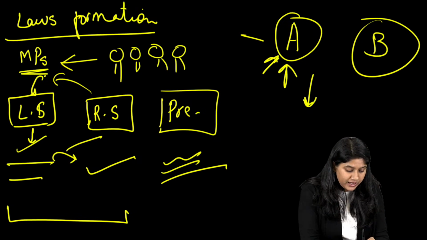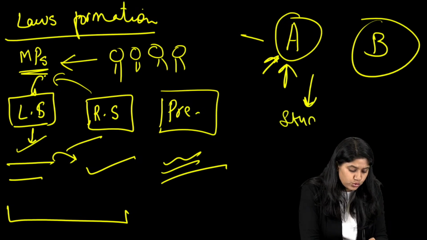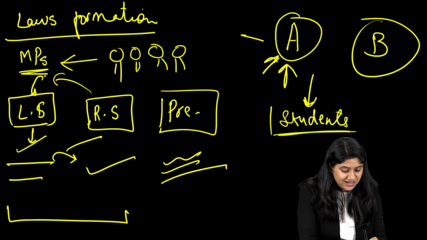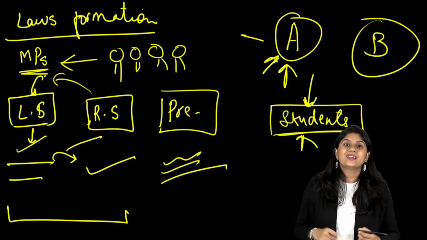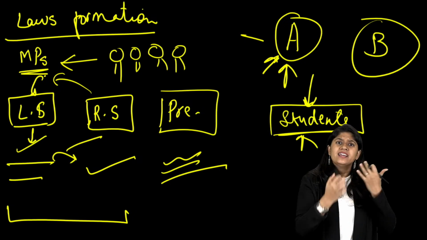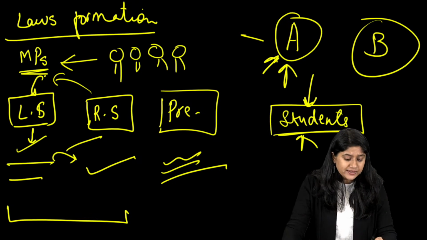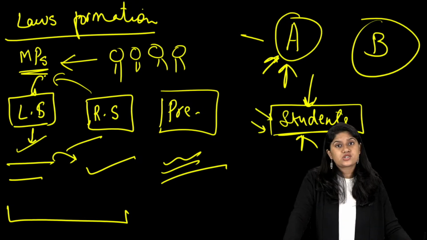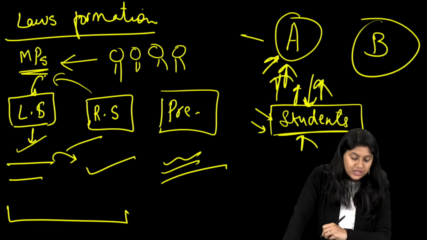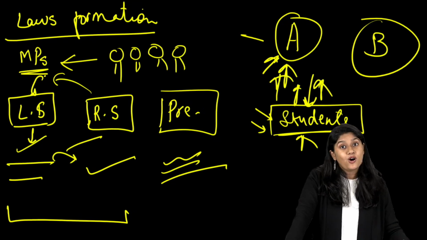Let's suppose A law is not good for the students. So you know what will happen? The students community can come out, can protest, can express their views, can go on television and talk about it, can have debates and say why this A law is not good for them. And if they oppose, eventually the parliament can actually change the law also.